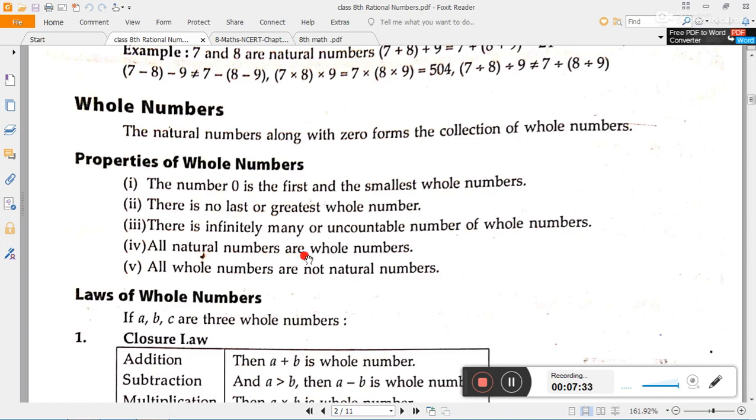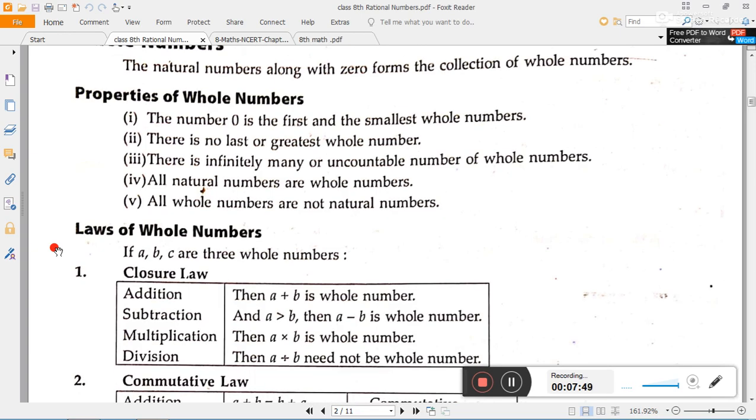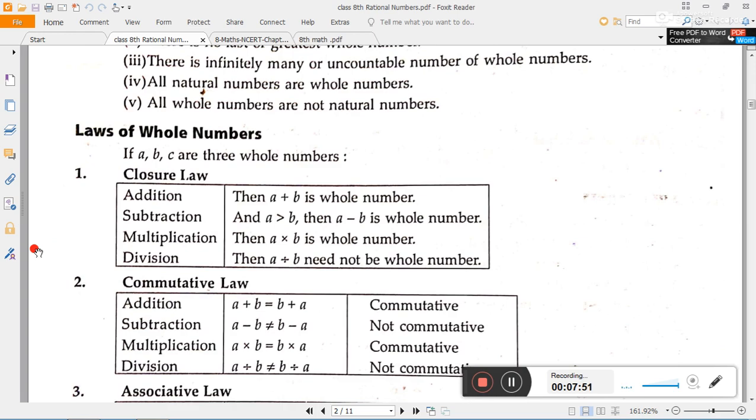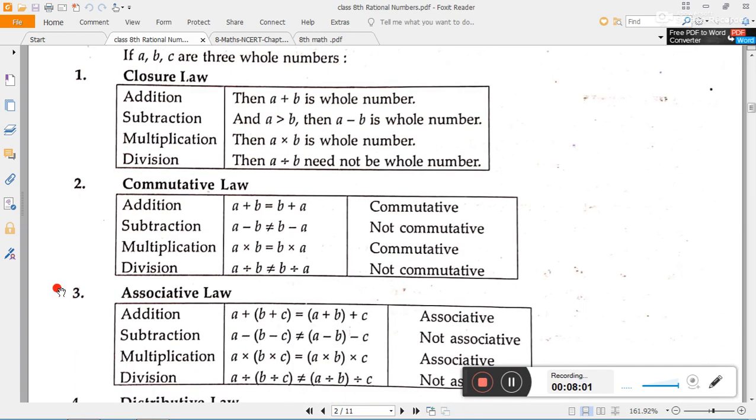All natural numbers are whole numbers, but all whole numbers are not natural numbers, because the exception is 0. Except 0, all other whole numbers are natural numbers, but 0 is not. Now the same properties for whole numbers: addition and multiplication are closed, but subtraction and division are not.